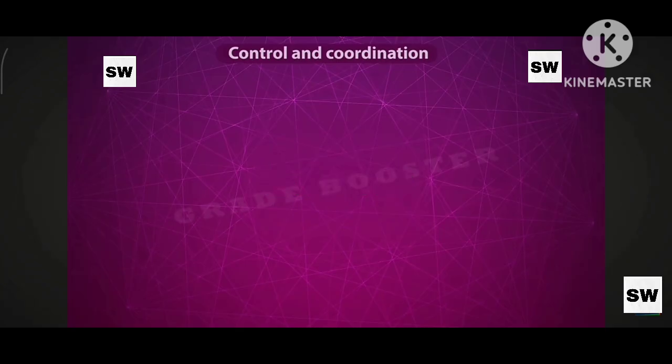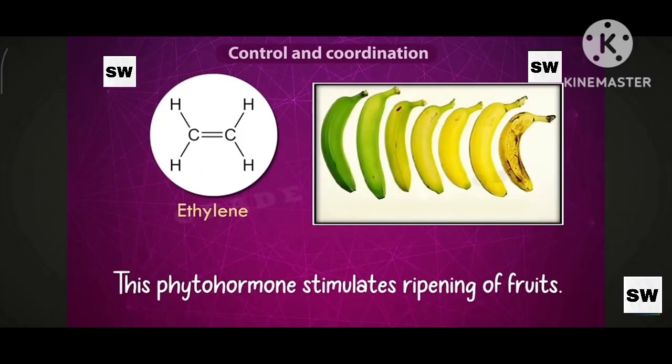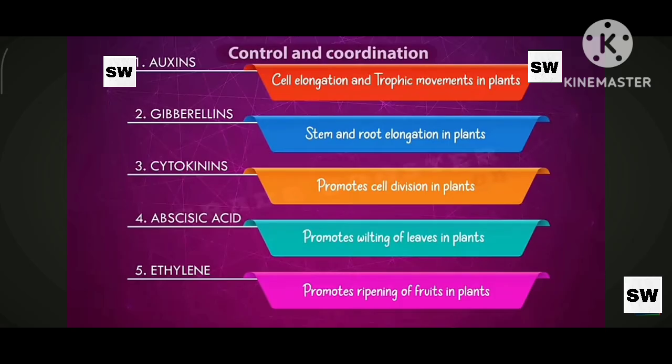And ethylene. Ethylene is a phytohormone. It stimulates ripening of fruits. Once the fruit is completely grown, then the fruit gets ripened. The ripening of fruit takes place and it is activated by the hormone ethylene. So this is all about the plant hormones.